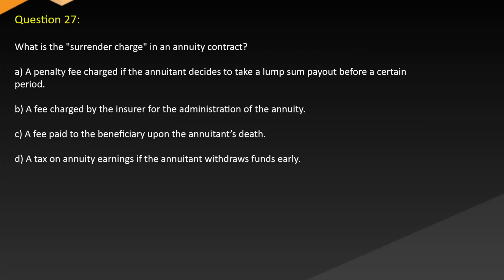Question 27. What is the surrender charge in an annuity contract? A. A penalty fee charged if the annuitant decides to take a lump sum payout before a certain period. B. A fee charged by the insurer for the administration of the annuity. C. A fee paid to the beneficiary upon the annuitant's death. D. A tax on annuity earnings if the annuitant withdraws funds early.